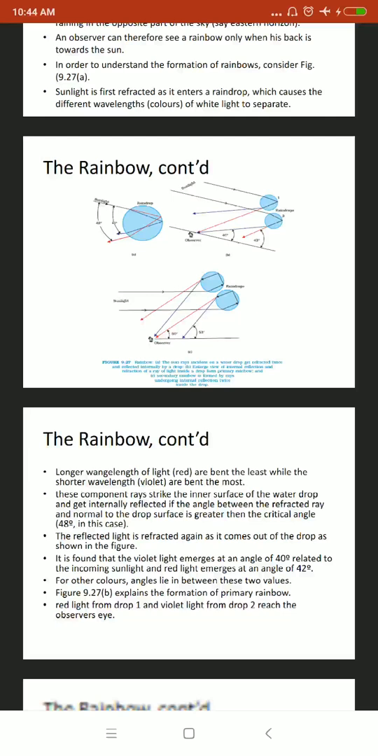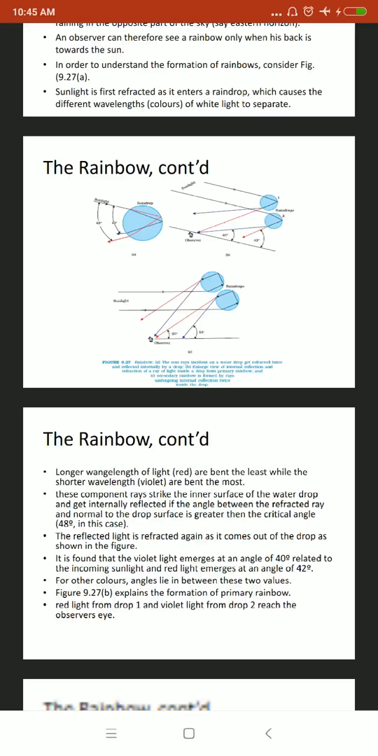Sunlight enters the drop, so at the surface refraction takes place. Now, due to internal reflection from the other surface of the drop, rays come out and refraction is again possible. The violet light emerges at an angle of 40 degrees relative to the incoming sunlight, and the red light emerges at an angle of 42 degrees. That is the first and the last color, the lowest and highest wavelengths we are talking about. The remaining colors lie between these two values.